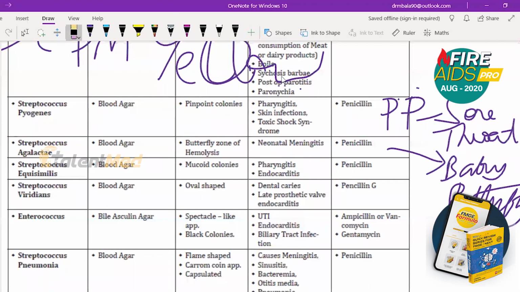Then strep equisimilis. Streptococcus equisimilis. It causes mucoid colonies. It causes pharyngitis, endocarditis. Okay, and penicillin drug of choice. Okay, fine. So mucoid colonies, pharyngitis, endocarditis. So equisimilis, one point I want you to remember, endocarditis. Equisimilis is for endocarditis.